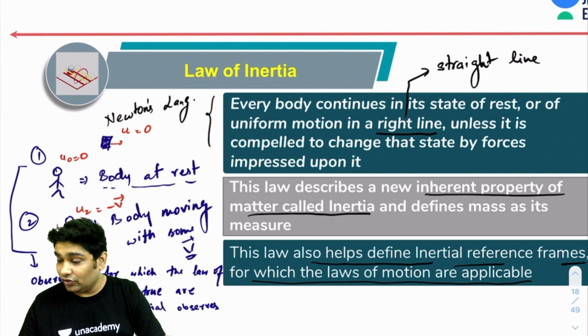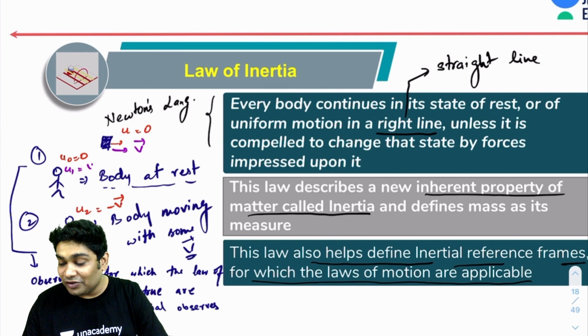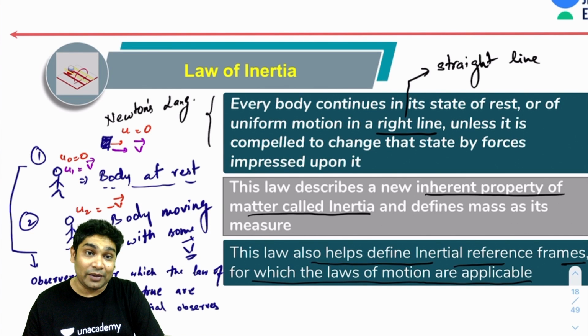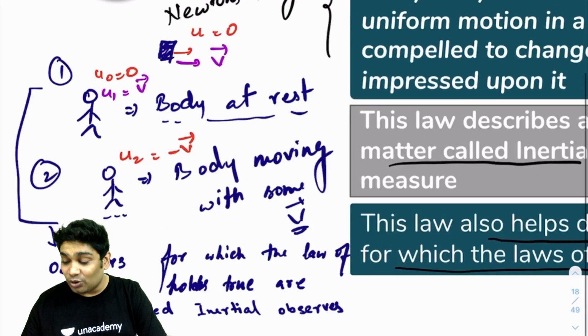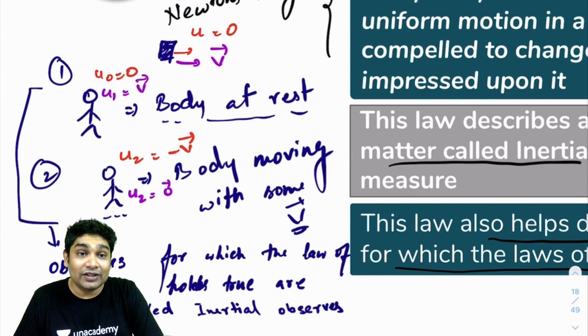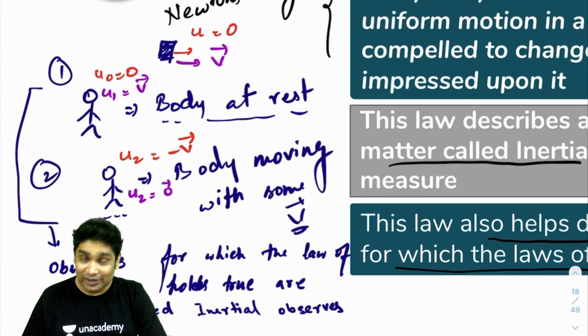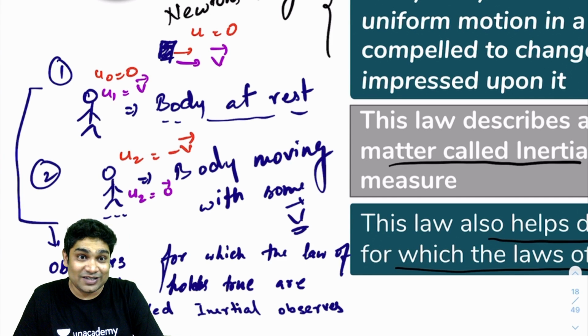Another case could have been that the body was moving with some v vector. Observer number one was also moving with the v vector, and he would have said that the body remains at rest. And observer number two could have been stationary, and he would have said that the body is moving with a velocity of v. It is impossible to determine which of your observers is at rest and which is moving.